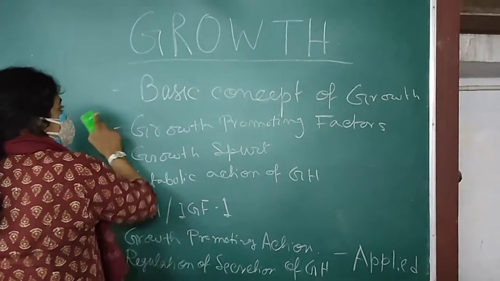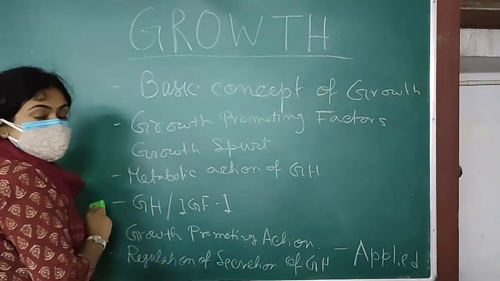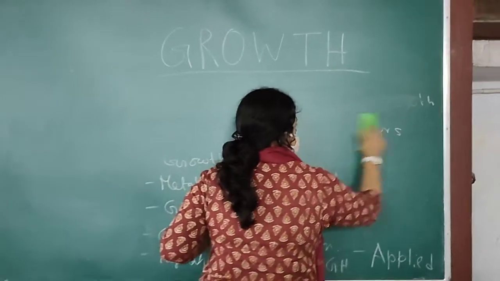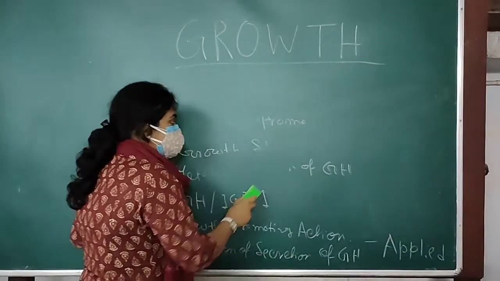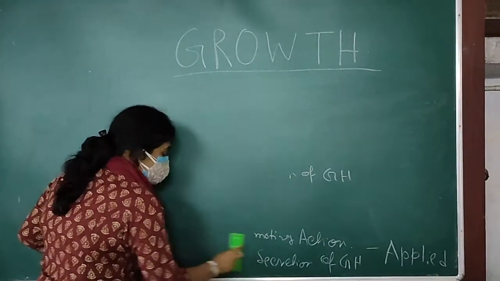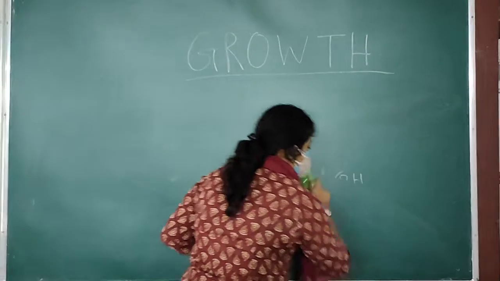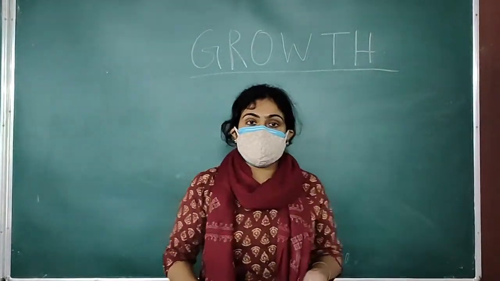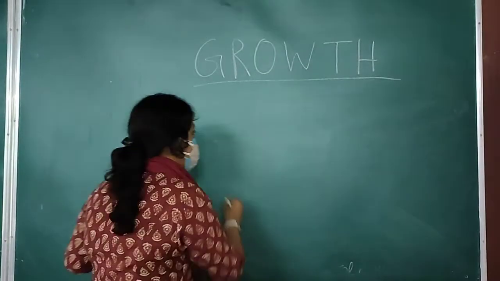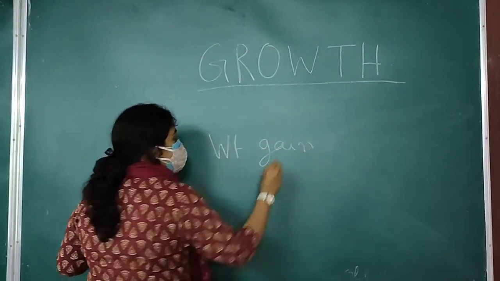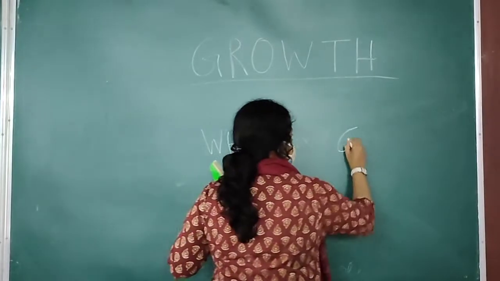So let's start with the basic concept of growth. In growing children, protein synthesis occurs under the influence of growth hormone, and thereby the body is getting enlarged. Now we commonly use a term instead of growth, that is weight gain. But actually growth and weight gain, these two terms are not similar.